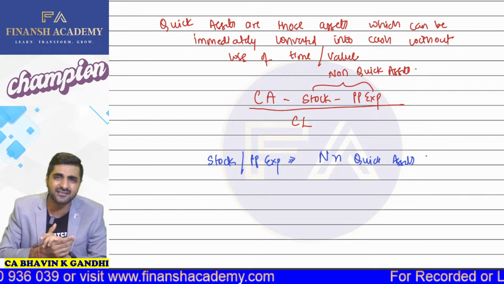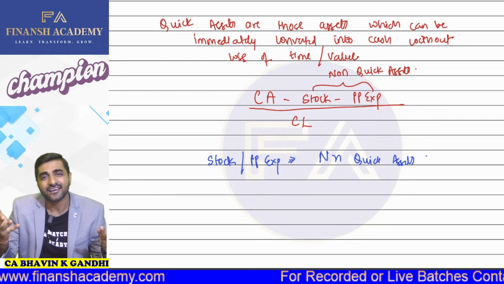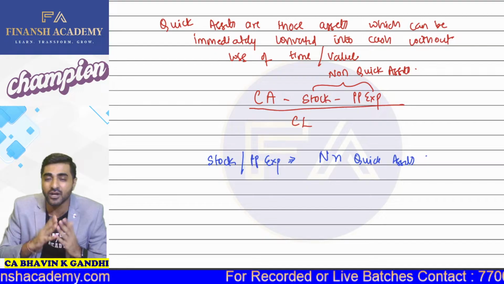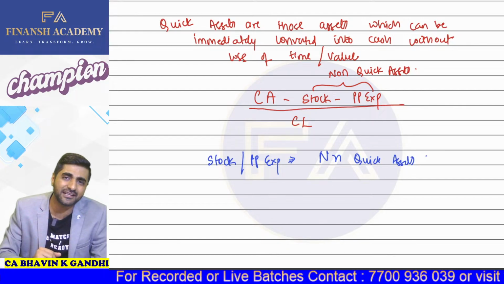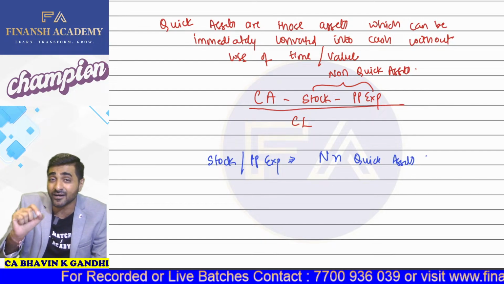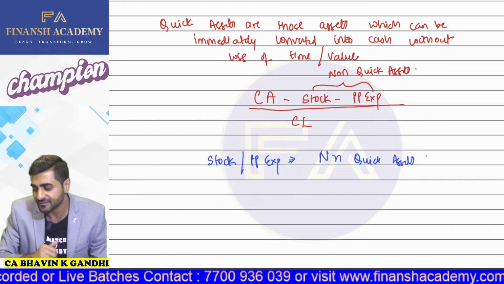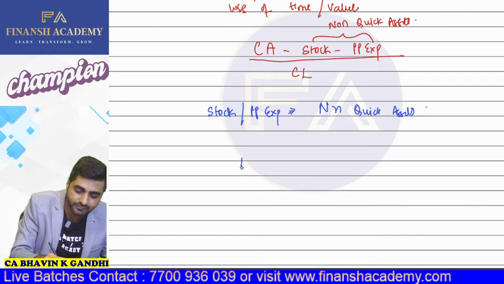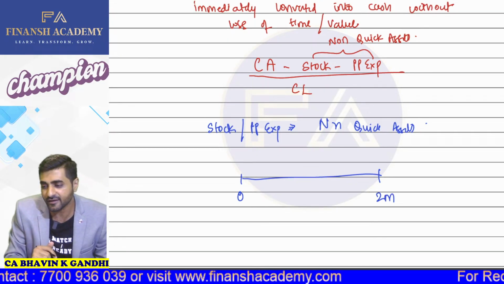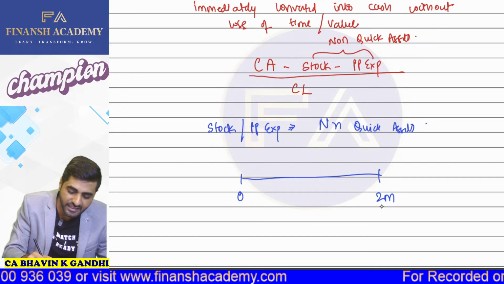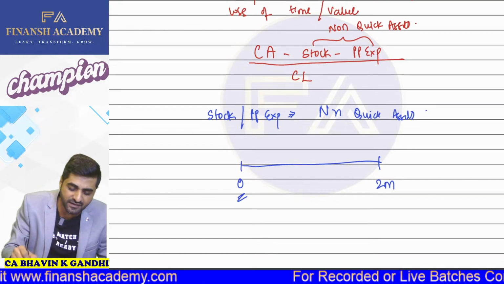But apart from that, debtors, then bills receivable, all these things, my dear students, are going to be your quick assets. So now you must be wondering, yes, sir, in case of debtors also, there is a possibility that if I want to immediately convert those debtors into cash, I might have to offer some discount to my customer. So let's say, for example, I have given 2 months credit to my customer. Okay. And my customer needs to give me the payment after the end of 2 months, but I want the money right now. Okay. So let's say, for example,